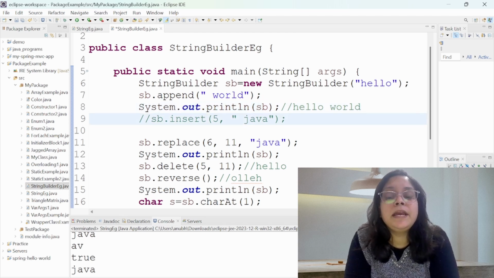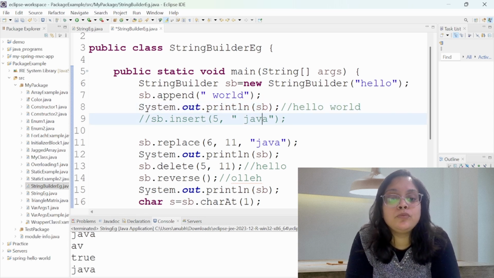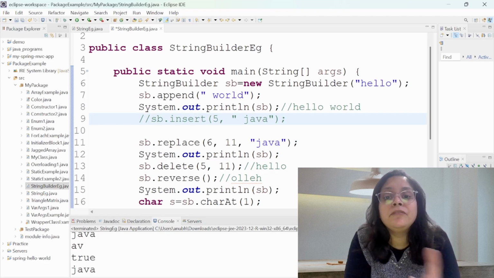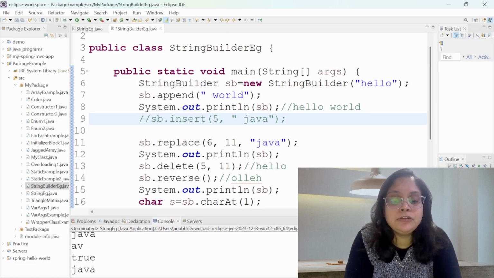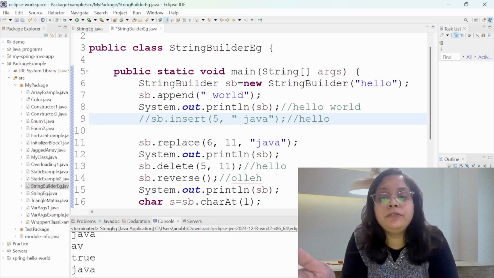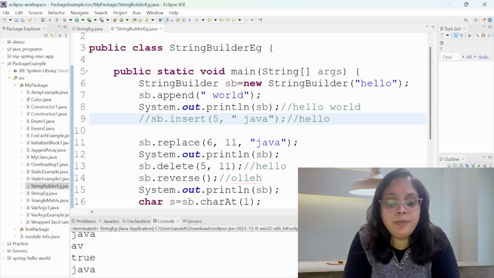Now if you want to insert a certain string in between, what we can do is give the position and give the value I want to insert. In this case, your hello world was the output, so here you are going to see hello, and then after the 5th position you will be inserting a space and then Java, and the remaining will be as it is.